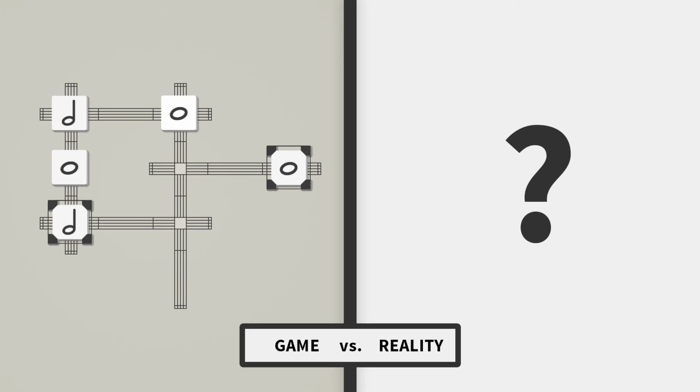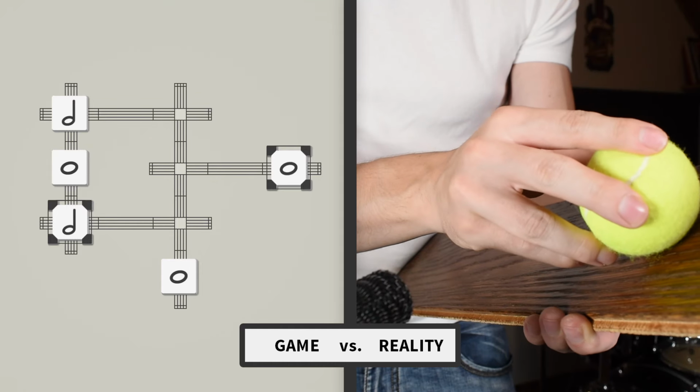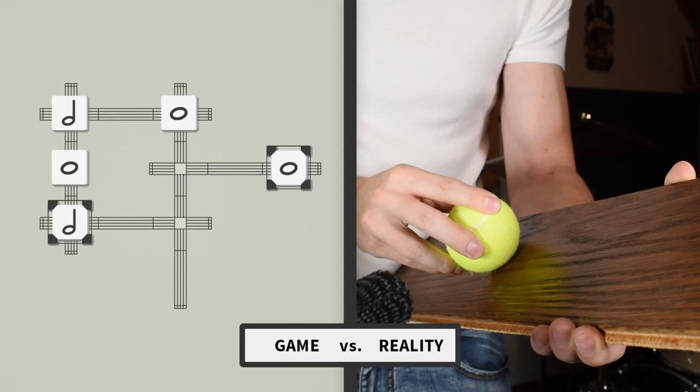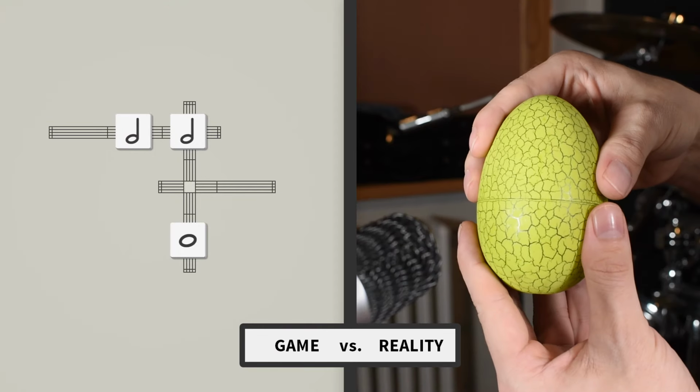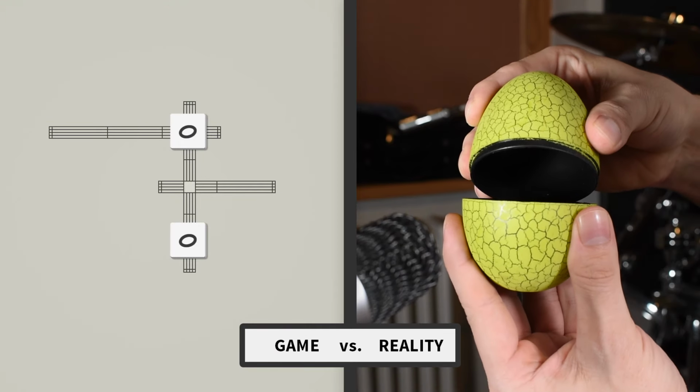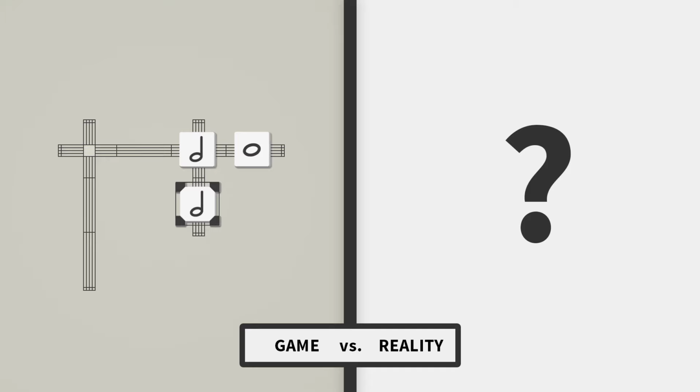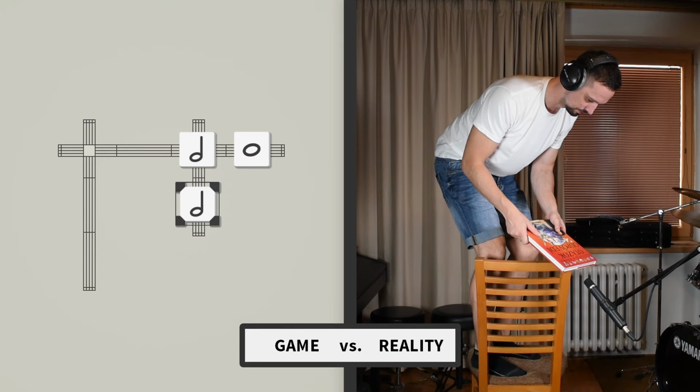Well, when it comes to sound design, it's really all about your creativity, how to achieve what you want. So for example, when you hear the note moving, it's actually a tennis ball on a piece of wood. When notes are merging, it's an opening of a big plastic egg. And when note is blocked, it's actually me smashing a book into a chair.